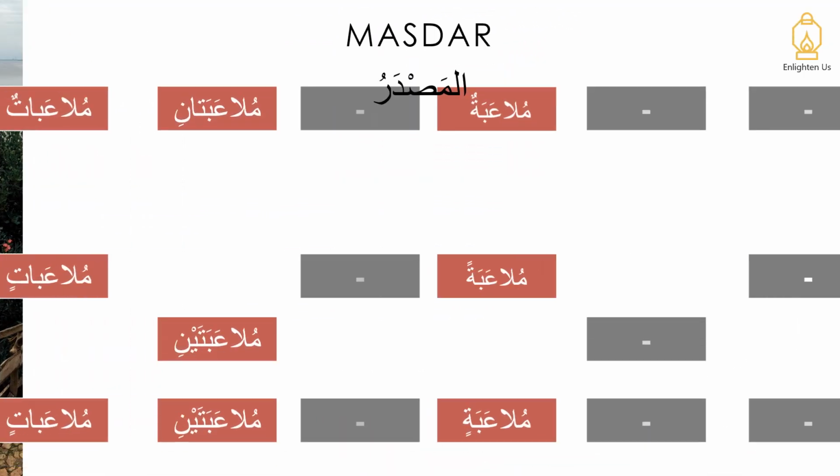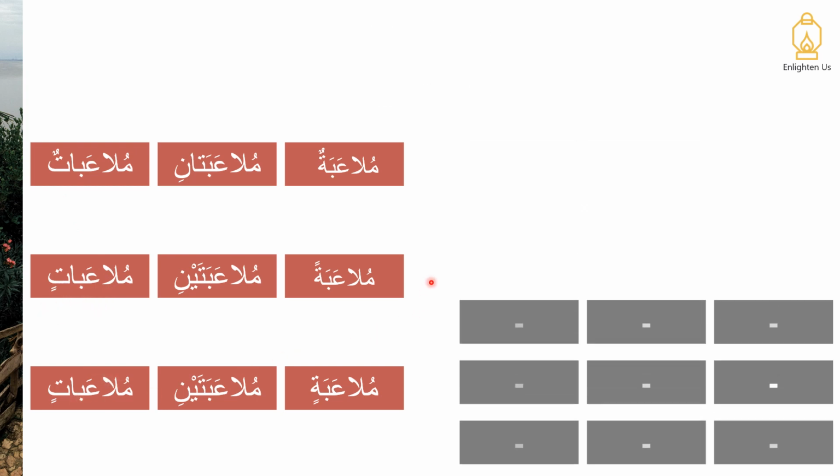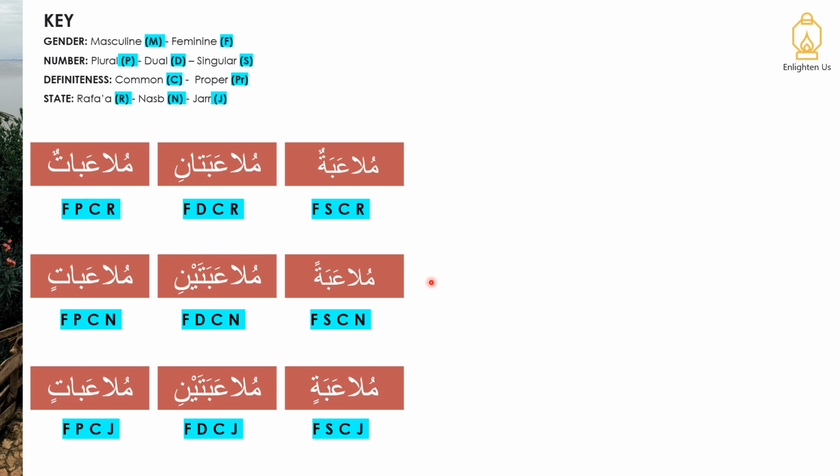Now let's have a look at the second masdar, because if you recall, for verb form 3, there are two masdars. For the second masdar, there is only the feminine. Now let's go through it. So we're expanding on mula'abatun. So mula'abatun, mula'abatan, mula'abatin, mula'abatani, mula'abataini, mula'abatun, mula'abatin. And again, for reference, here are the characteristics of each of these words. Now let's move on.